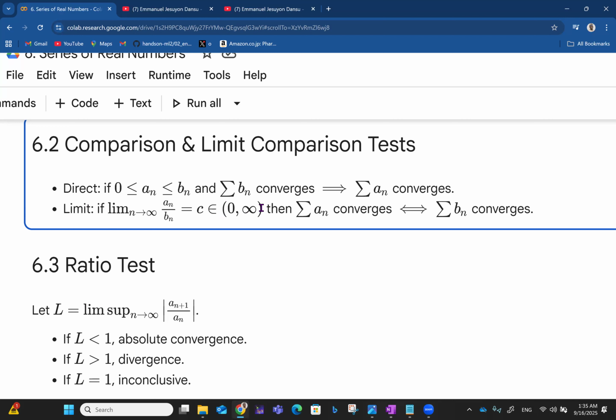The whole real number line should be the open interval from minus infinity to infinity, so this is just the positive reals, R positive. That is the limit comparison test.